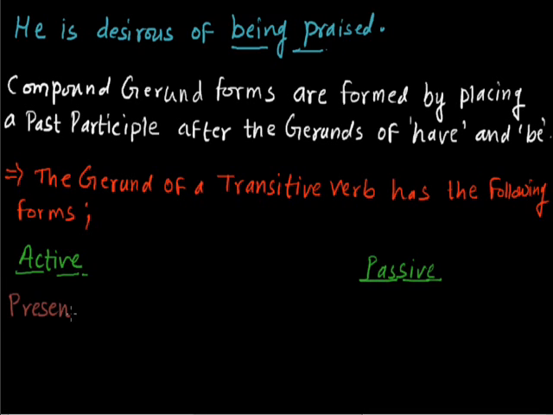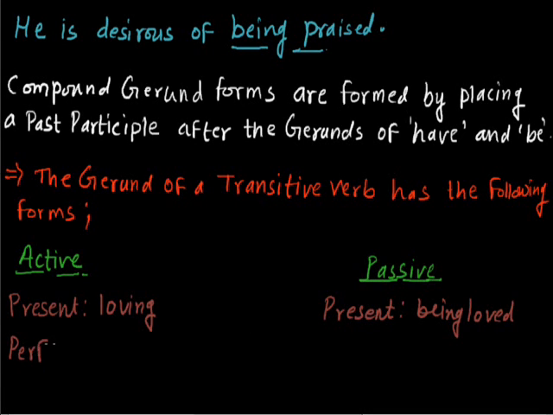In present, in active, loving is the gerund form, and it will be a gerund form in passive like this: being loved. Being loved will be the passive form of gerund loving. Of perfect, having loved. Having loved will be the perfect gerund form in active, but in passive it will be having been loved.